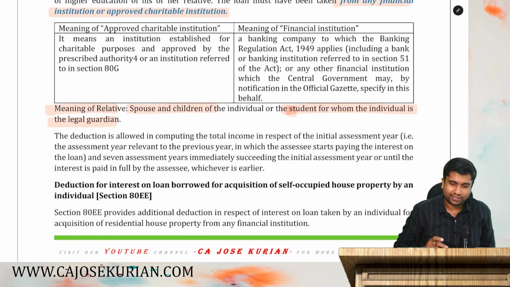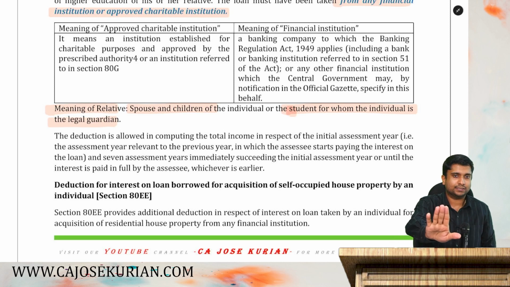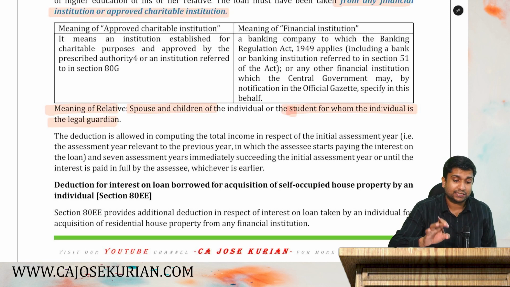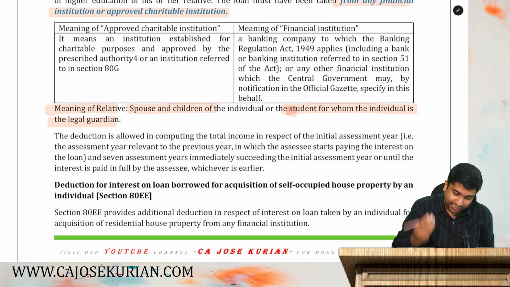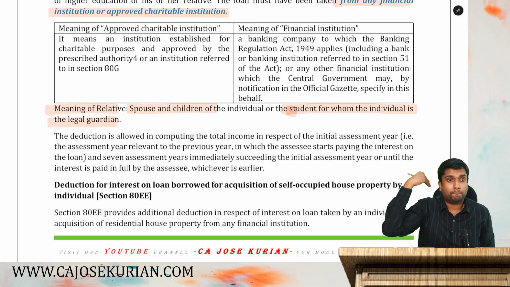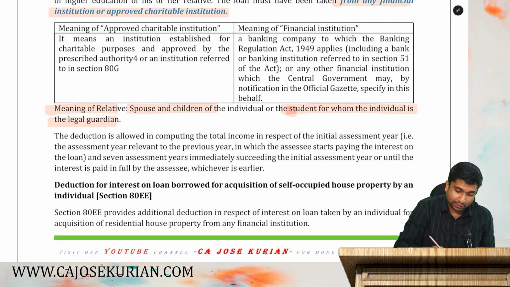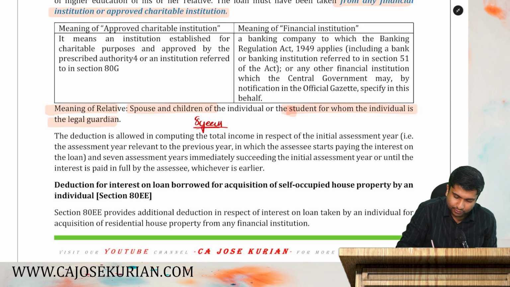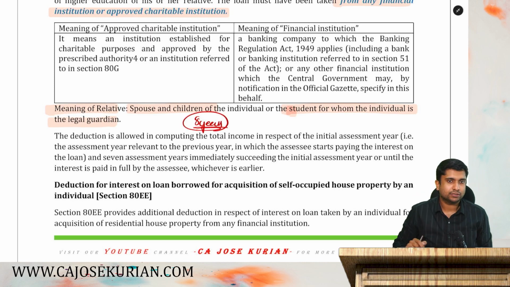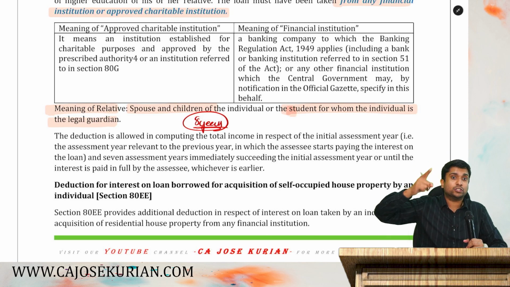Now, the next point is, there is no ceiling limit for the interest. There is no ceiling limit for the interest, but the department says one thing. You can claim deduction starting from the first year plus maximum 7 more subsequent years. That means maximum deduction shall be for 8 years, including initial year. What do you mean by including initial year? Say your loan repayment tenure is more than 8 years.